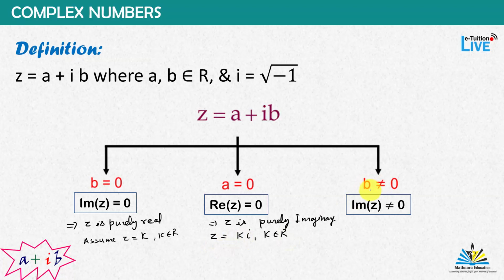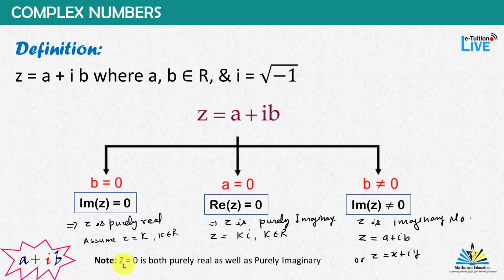Since it is given in the question, at that time we assume z as k iota. And if b is not equal to 0, a may be 0, a may not be 0, then in that case the imaginary part is non-zero. Hence in this case we call z an imaginary number. And in this case we cannot write z as k iota or z as k. If there is a question on an imaginary number, then we have to assume z as a plus iota b, or z is equal to x plus iota y, to solve the questions.